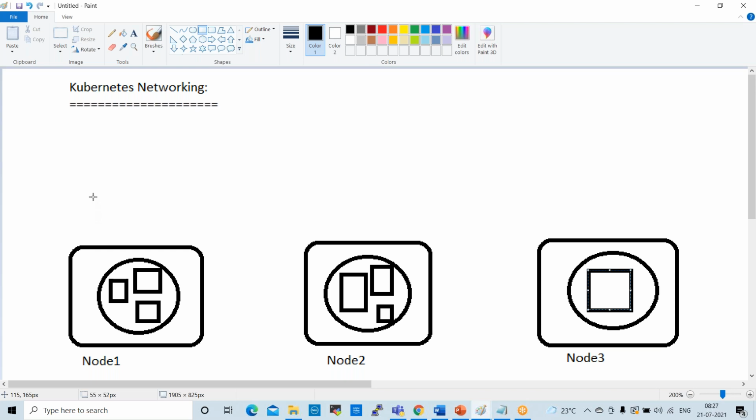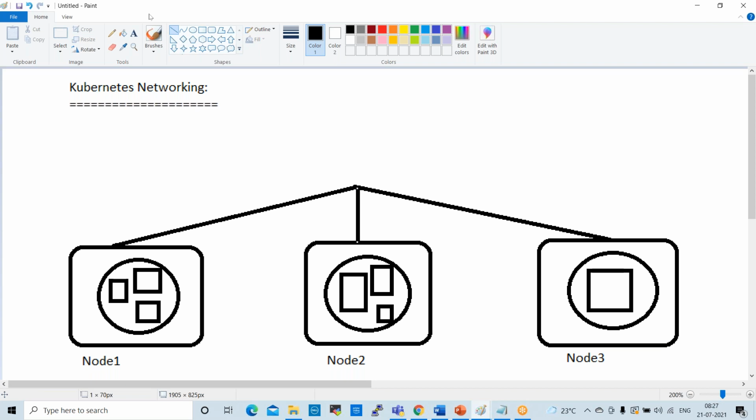For example, if you want to deploy any application, or if you want to create any network for these nodes, deployments normally happen on pods only.